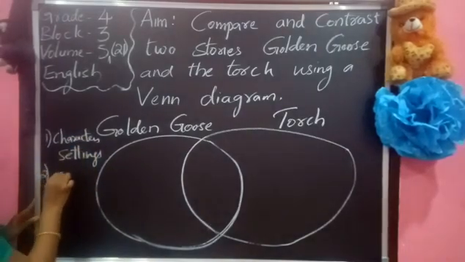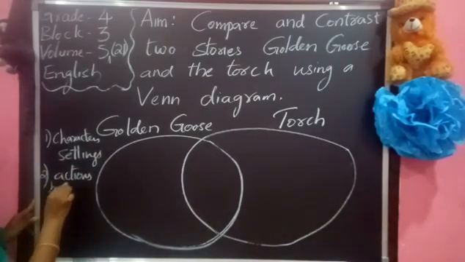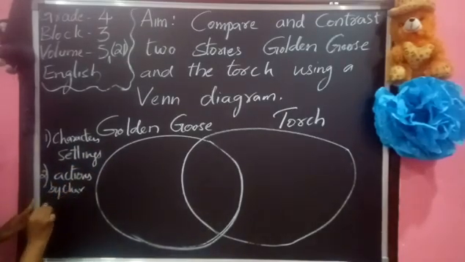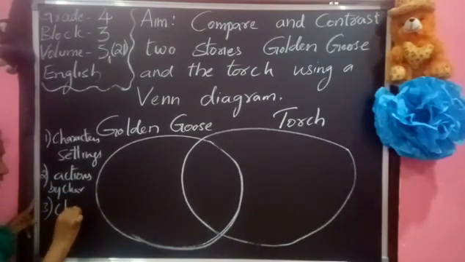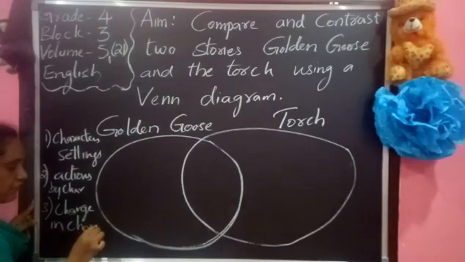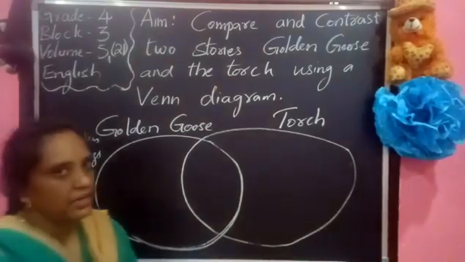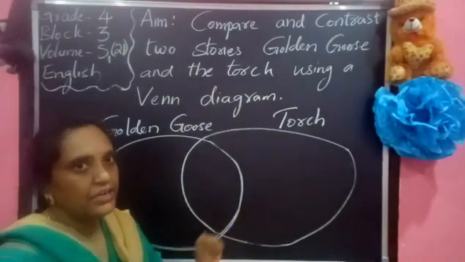Second one, actions done by the characters. Third one, change in the characters, the change in characters after the action is completed. So basing on this, let us start writing our similarities and differences.